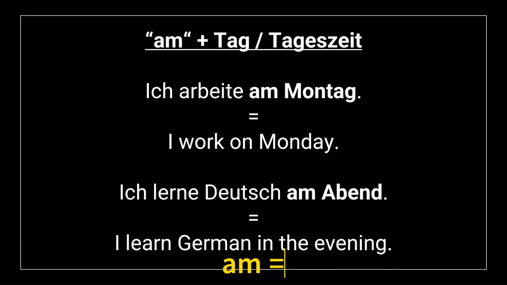I work on the Monday. In English, we just say I work on Monday without an article, but in German, it is mandatory that you put an article before any noun. So we need to say I work on the Monday. That is, ich arbeite am Montag. I work on the Monday.